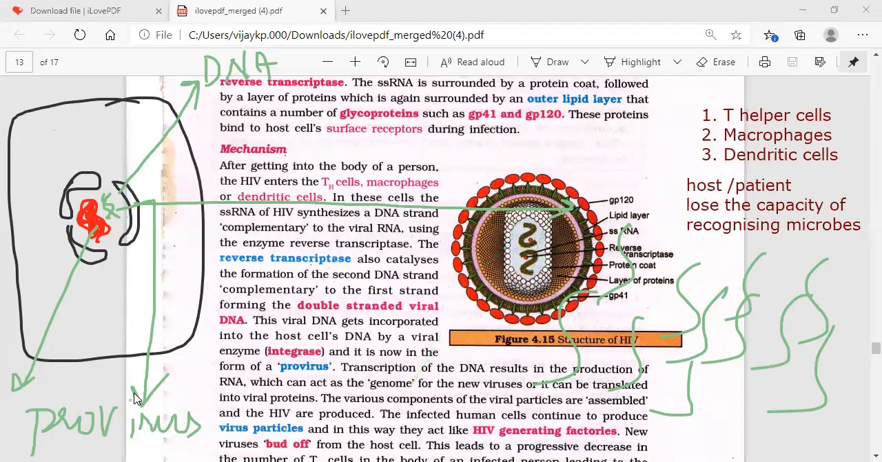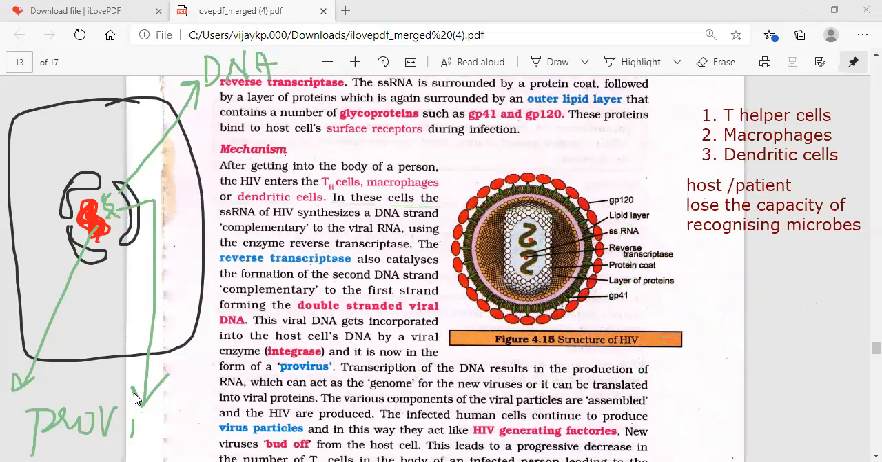A single stranded viral RNA entered, and with the help of reverse transcriptase it became DNA, and with the help of integrase enzyme it was incorporated into the host cell nucleus. From there onwards it started producing various kinds of proteins and many viral RNAs. So that is the HIV generating factory, we can say. New viruses bud off from the host cell. Whatever new viruses are produced here, they bud off from the host cell.